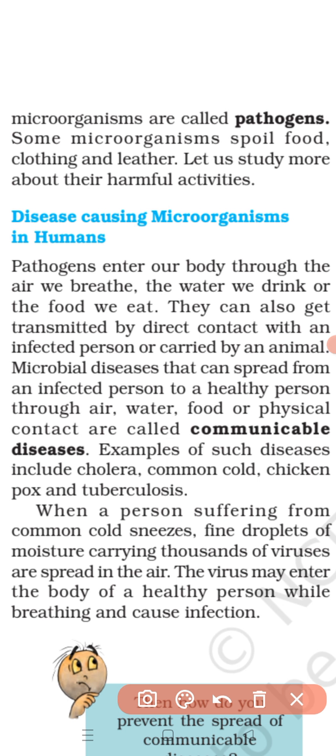Those microbial diseases which can spread from an infected person to a healthy person through air, water, food, or by any other physical contact are called communicable diseases. As we have discussed in the class, diseases are classified as communicable and non-communicable diseases. Non-communicable diseases are due to some internal factors in us, but communicable diseases are due to the disease causing microorganisms when they enter our body.